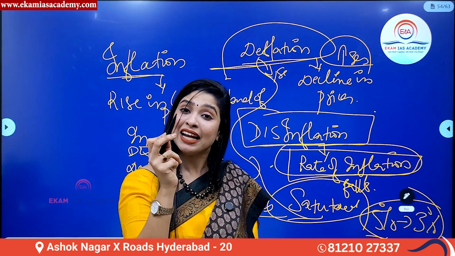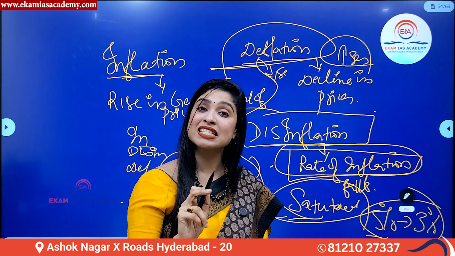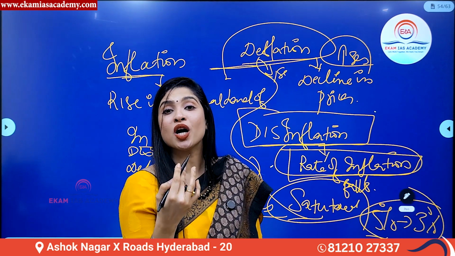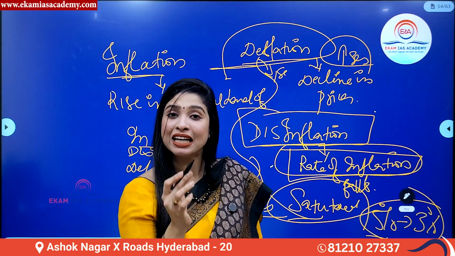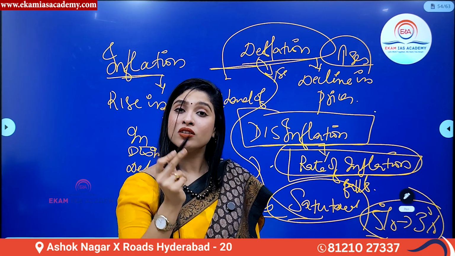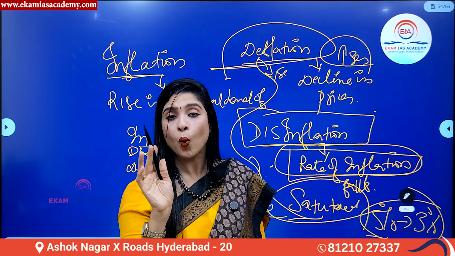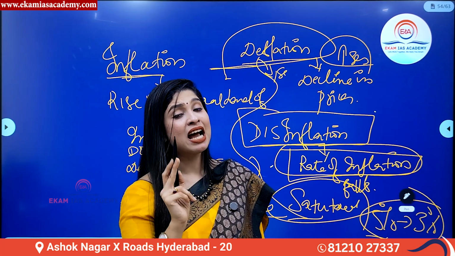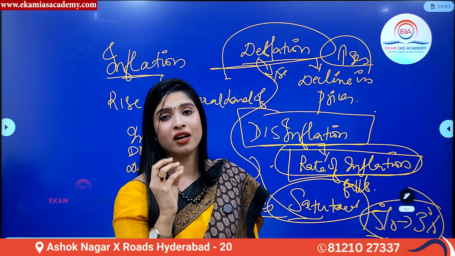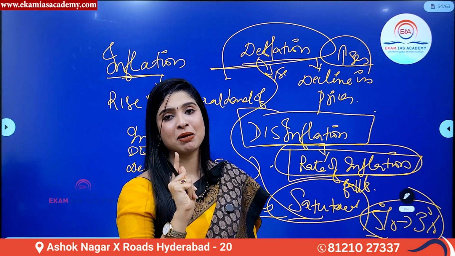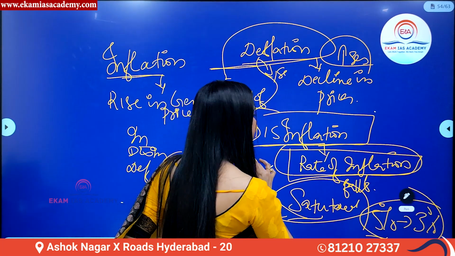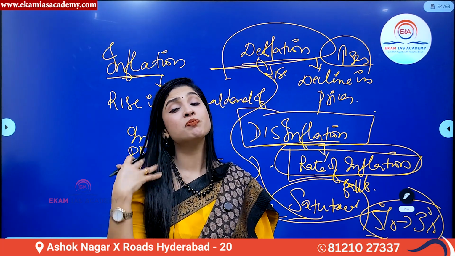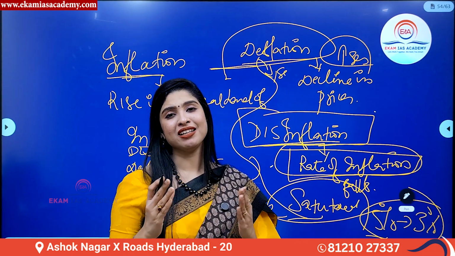Disinflation. And in disinflation, price rises are still happening. It is not like prices are falling. It only talks about the rate of inflation. You understand? Here, in disinflation, though the rate of inflation falls over a period of time, price rises are still happening, but at a much lower rate. That is the point which you have to keep in mind. All these concepts are again based on assumptions. I hope it is crystal clear for all of you, the difference between inflation, deflation, disinflation.